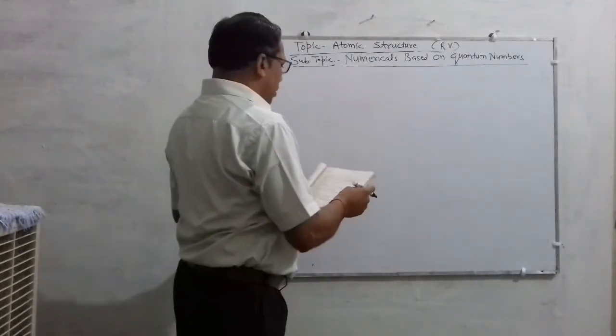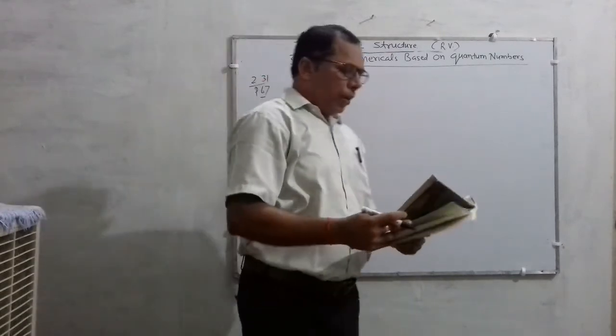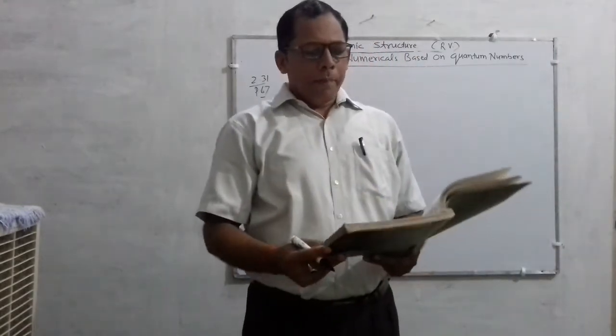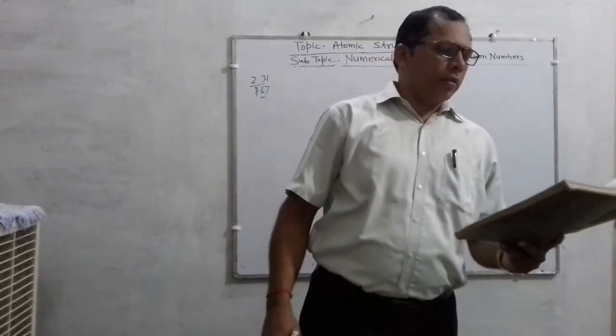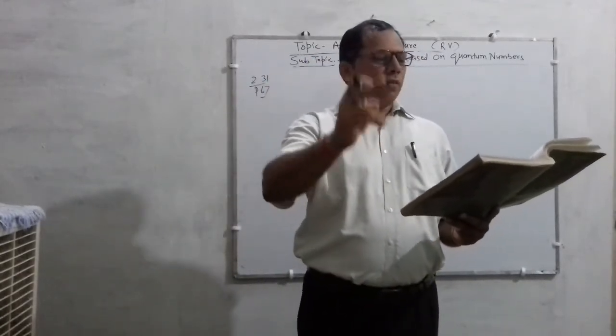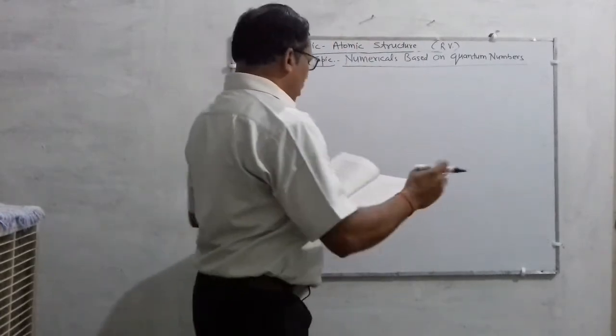Question 2.31 on page number 67. Children, it is: how many electrons in an atom may have the following quantum numbers? Students must remember this question. This is also a very good question.